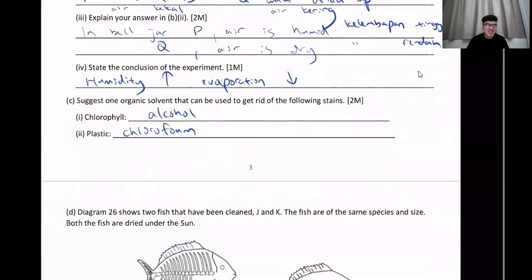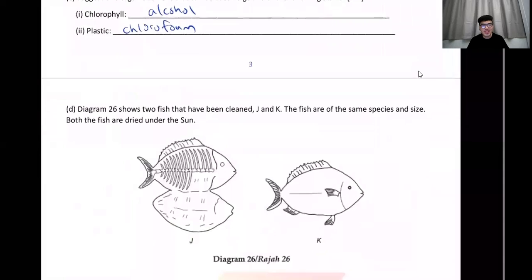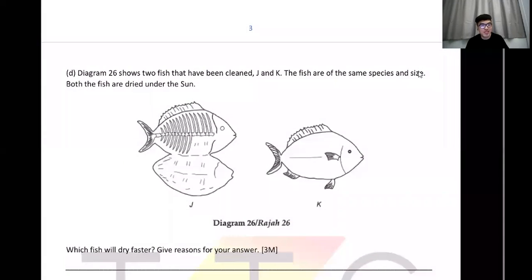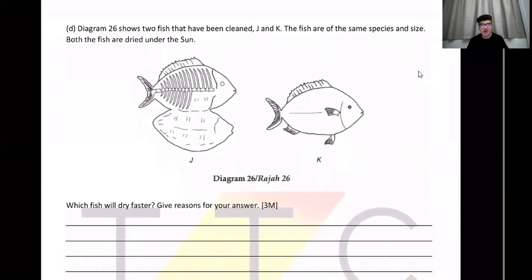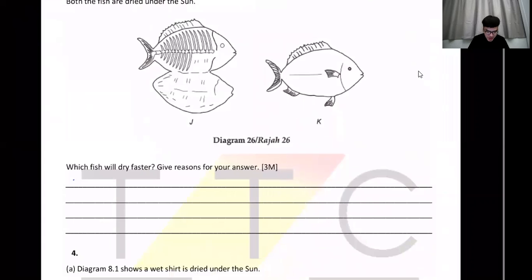Okay, next. D shows two fish that have been cleaned, J and K. They are the same species and size. They're dried under the sun. Oh, this is what my grandma does. Making dried fish. All right, so which fish will dry faster? Well, obviously it's going to be J. Why? Because it has larger surface area than K. Please compare.